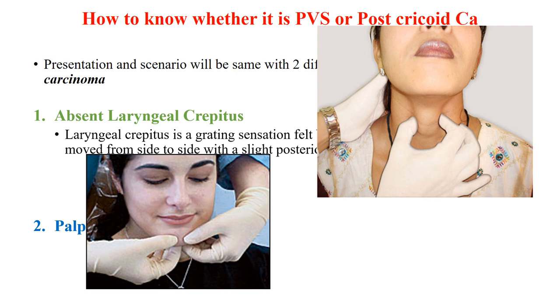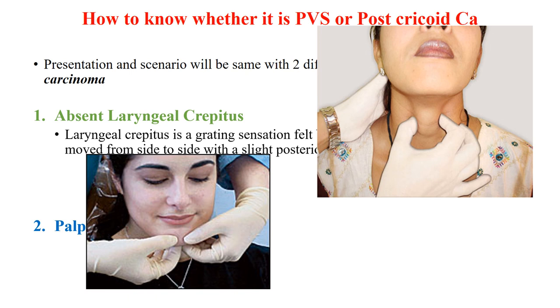So how will the scenario come? A 40 year old pale looking female presented to ENT OPD with complaints of dysphagia for solids from the last 3 months or 1 month, 2 months, whatever. The patient has angular stomatitis and glossitis.